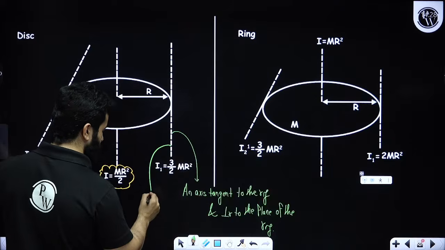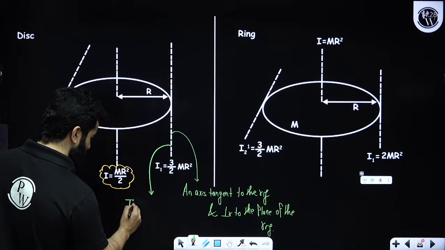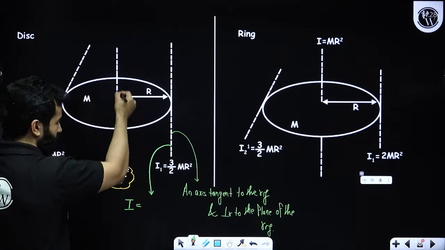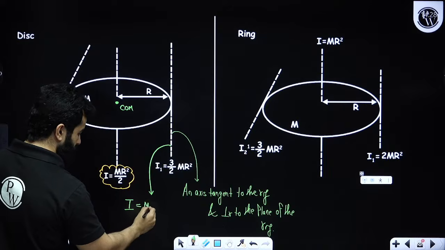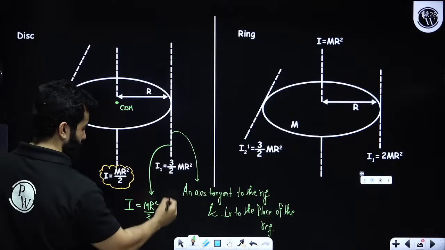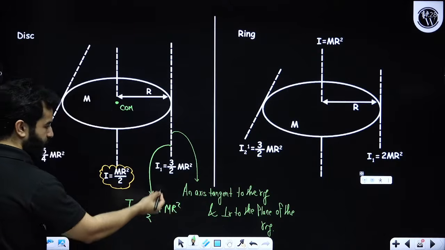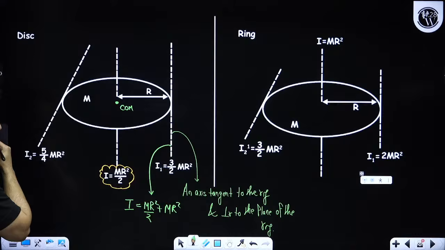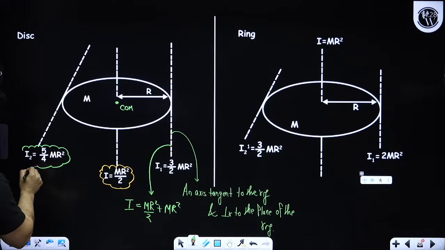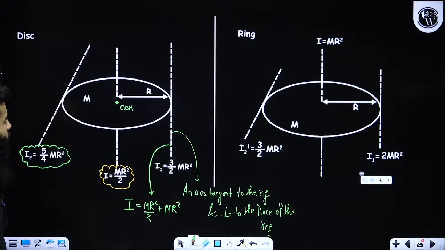The moment of inertia about an axis passing through the center of mass and perpendicular to the plane is MR² by 2, plus the mass of the ring with separation R, so MR². So MR² plus MR² by 2 is 3/2 MR², right? Now for this you will have to understand the perpendicular axis theorem also, and I'm going to explain that to you.